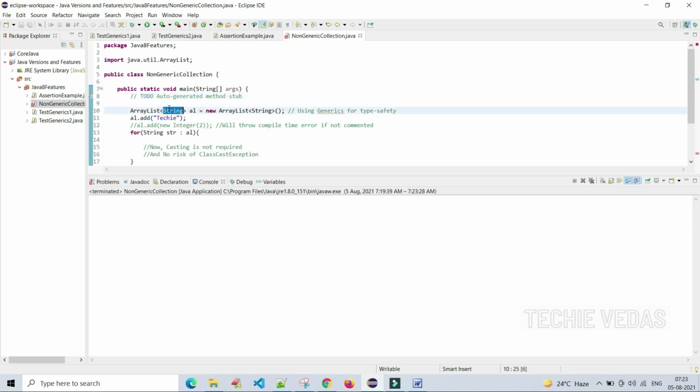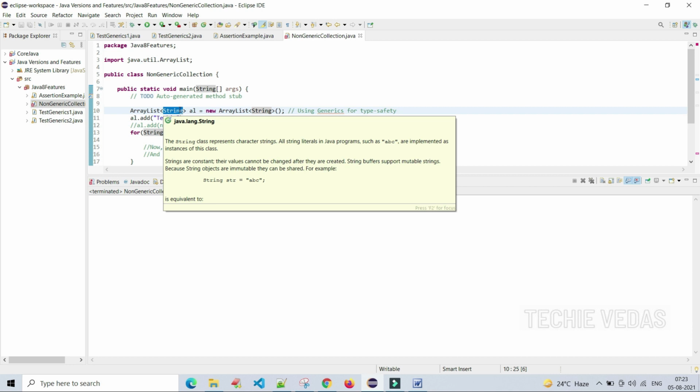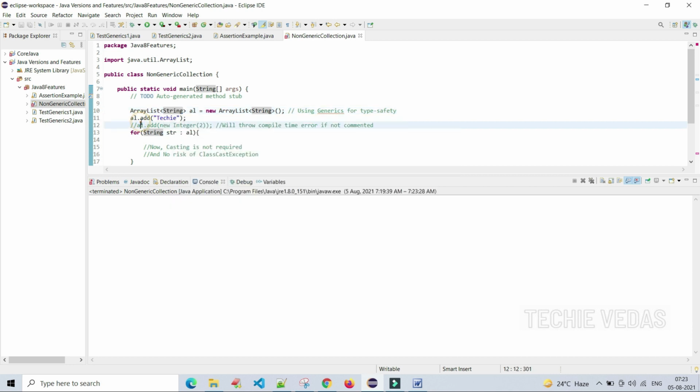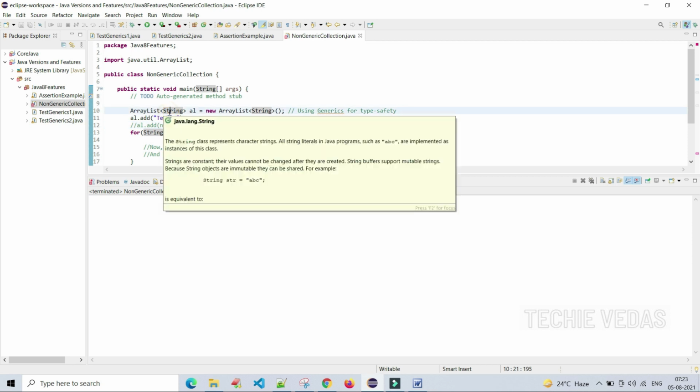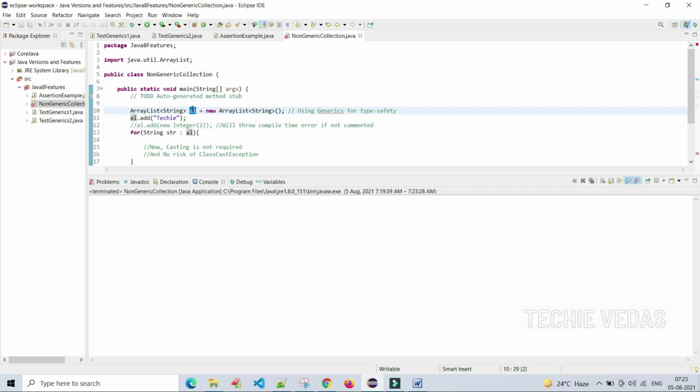Here, see here, earlier there was no concept of mentioning the data type of the object, but I am mentioning it now with the String object. I am saying that I am going to store only String objects into this ArrayList.